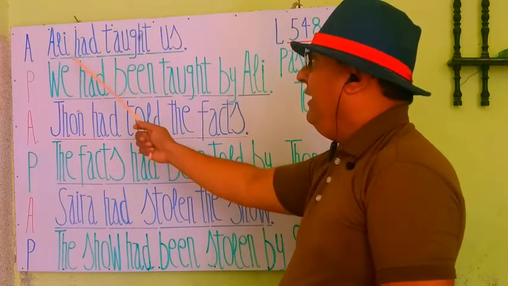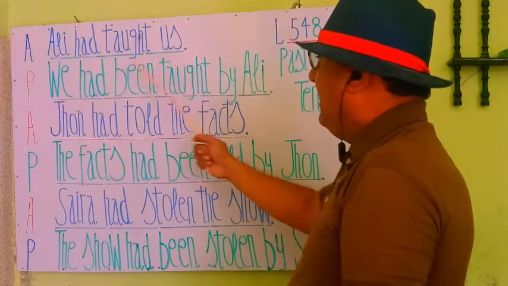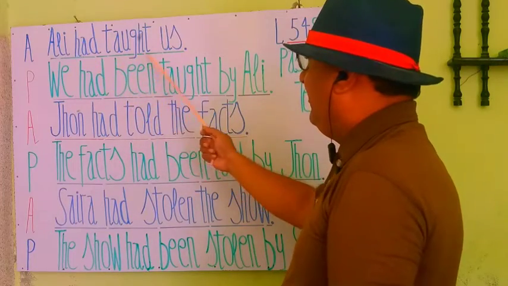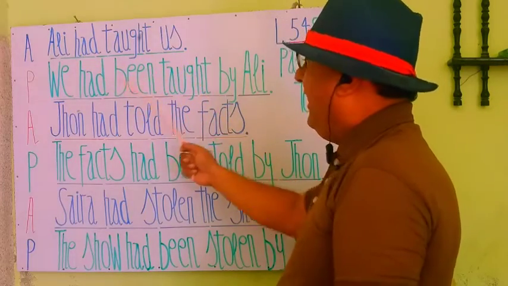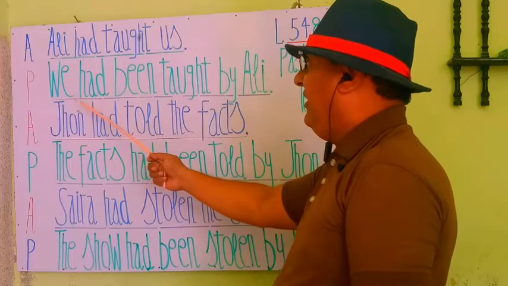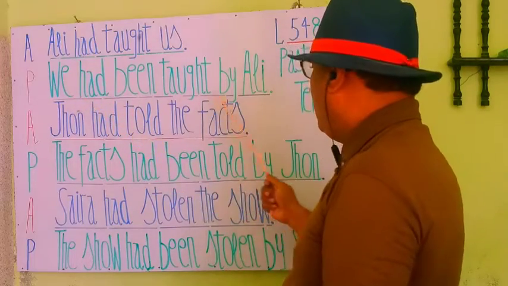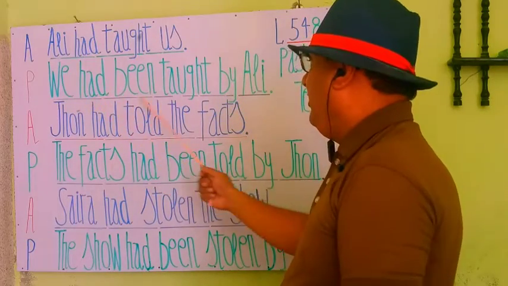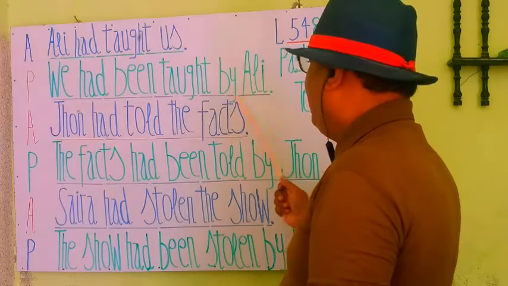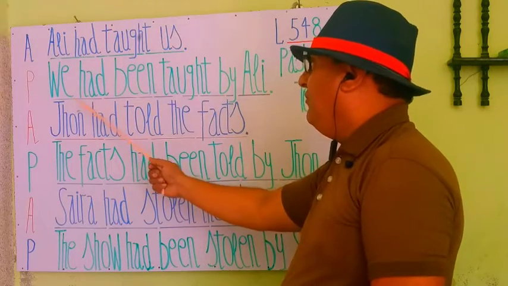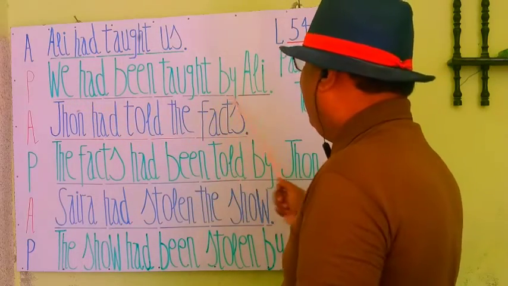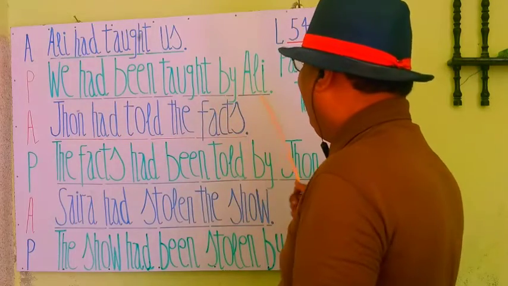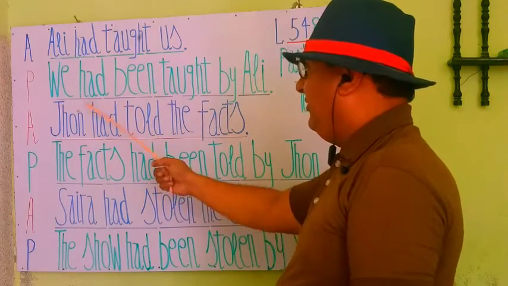So the active voice statement is Ali had taught us, and the passive voice statement is boy had been taught by Ali.